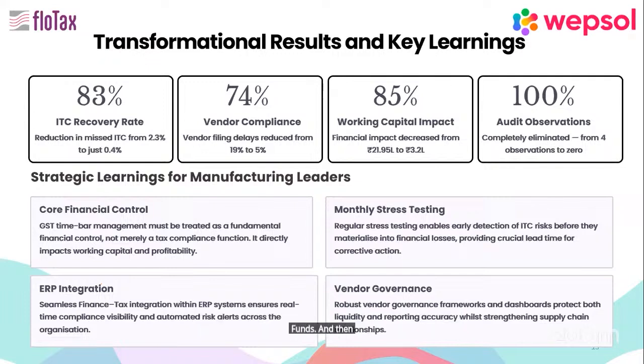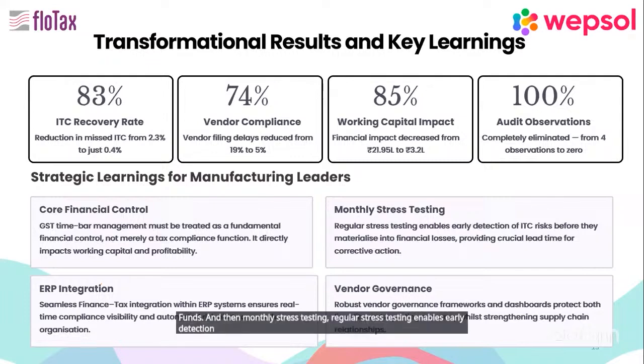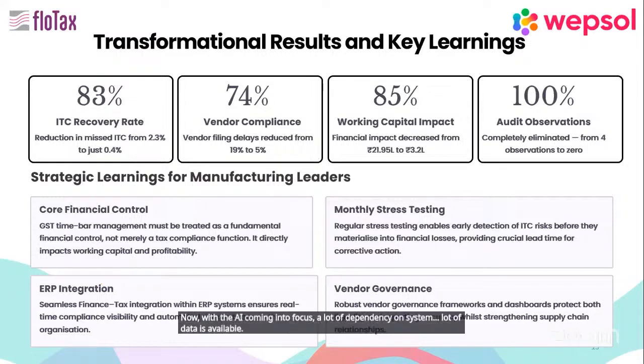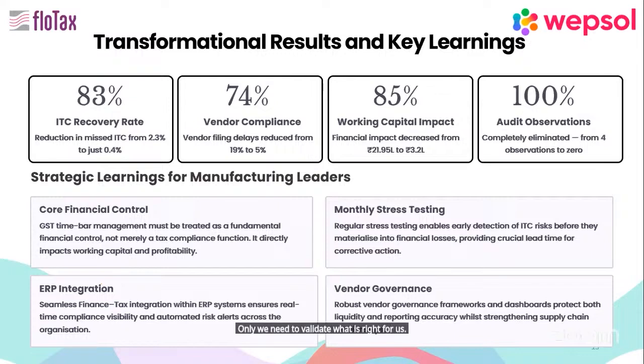And then monthly stress testing. Regular stress testing enables early detection of ITC risk before they materialize into financial losses, and provides crucial lead time for corrective actions. And then, as I said, ERP integration is very much needed. Now with AI coming into focus, there is a lot of dependency on systems, and a lot of data is available. We only need to validate what is right for us. For that, we need to have knowledge, we need to have experience.